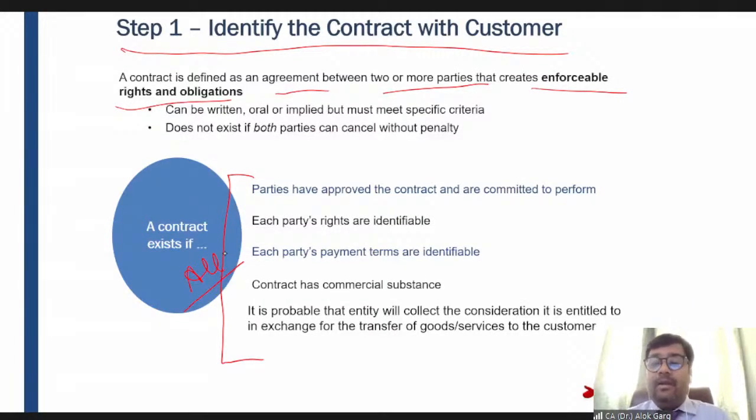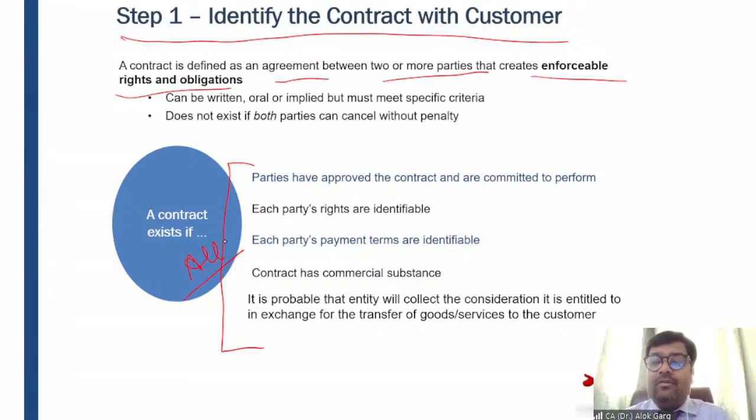Good. Now, for a contract to exist as per Ind AS 115, when you can say that yes, this is a contract as per Ind AS 115, these 5 conditions need to be satisfied. And what are those 5 conditions? These 5 conditions are: parties have approved the contract and are committed to perform. Okay. First of all, the parties must have approved the contract.